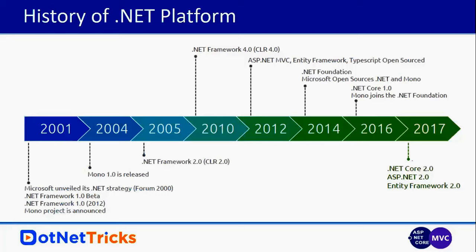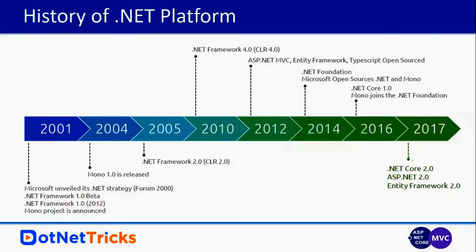If you are talking about mobile app development using Xamarin, Xamarin is based upon Mono. So Mono was also announced at the same time. Then in 2004, Mono 1.0 was released. Then in 2005, we have .NET Framework 2.0.